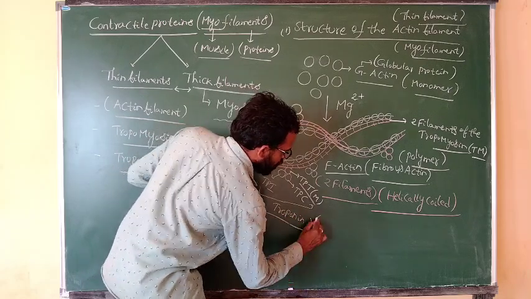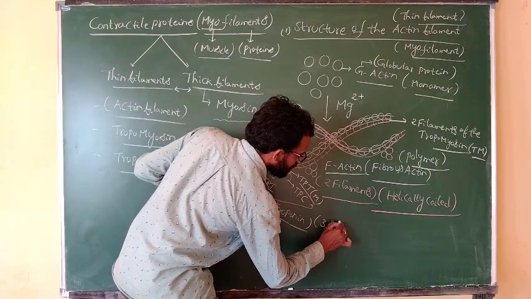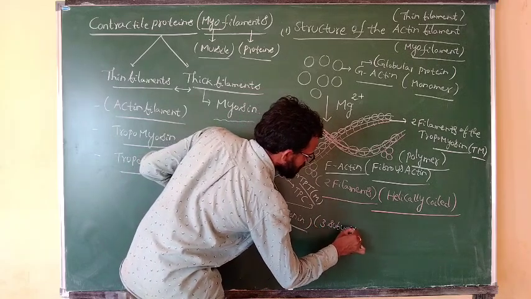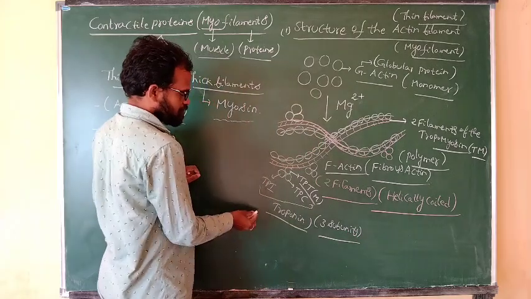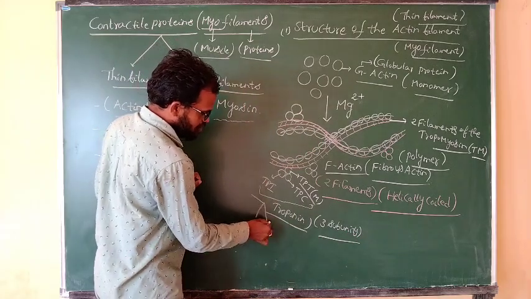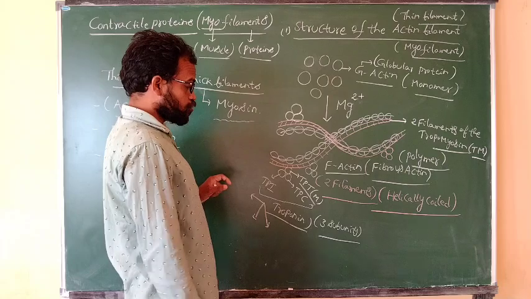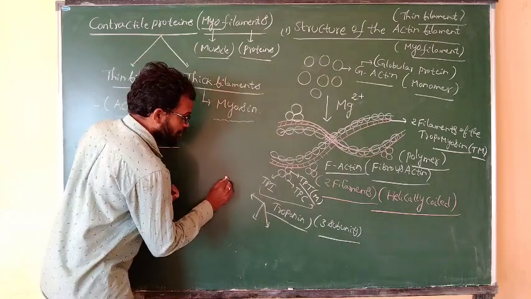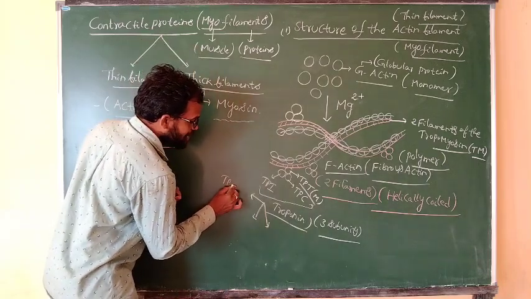Troponin consists of three subunits. What are the subunits?